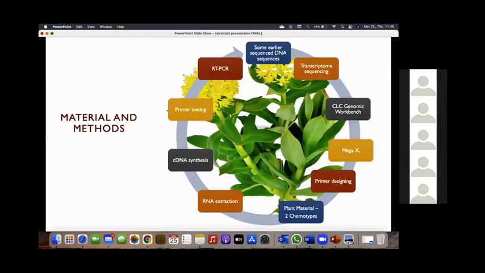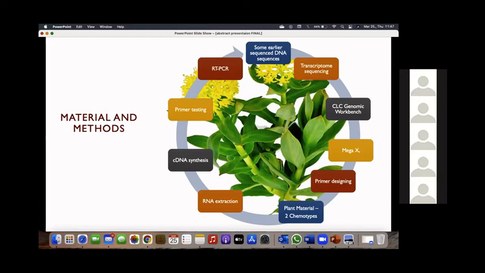Here are the materials and methods we followed. Our research group had already sequenced some genes, including transcriptome sequencing. We took those sequenced genes and blasted them against the local database, which our research group already had, and then again against the NCBI database to check the function. We got many isoforms of each gene, up to 7 isoforms for each. Then we aligned these genes using MEGA X.